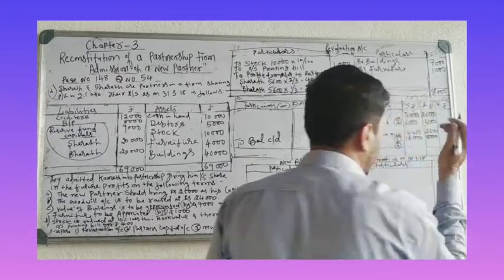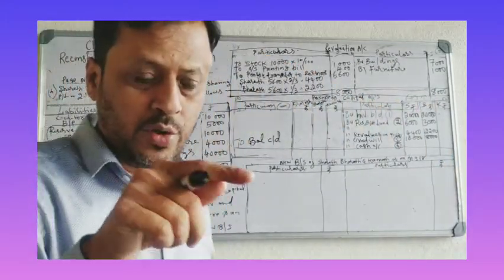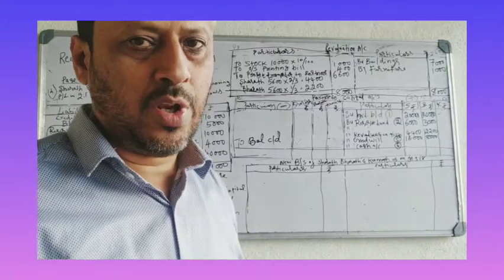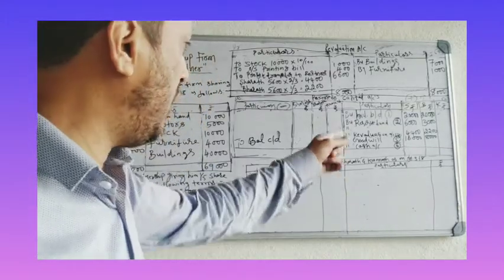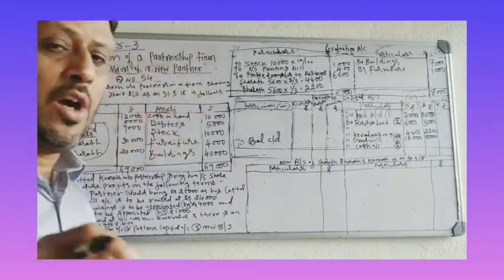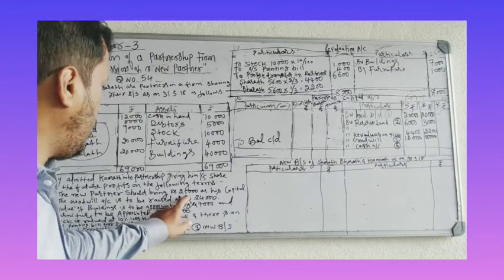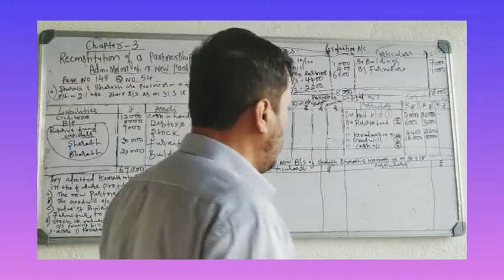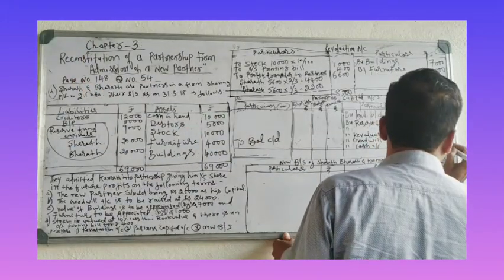8,000. You got the division? 24,000 divided in 2:1 ratio, into 2 by 3 and 1 by 3. 24,000 into 1 by 3 is 16,000 and 8,000. And the last entry is that the new partner brought 25,000 rupees capital. That you have to write on the credit side: By cash account, new partner capital is 25,000.